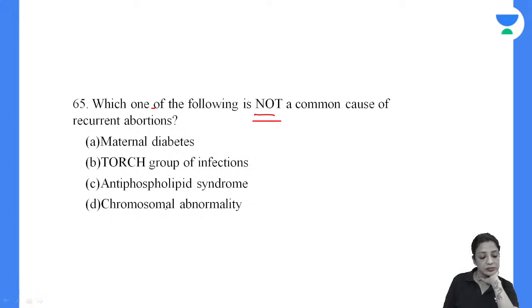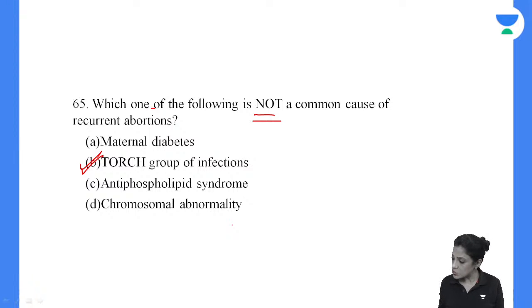65. Okay, we have A and B answer. So answer is B actually. TORCH is not supposed to cause recurrent abortion because first of all, the toxoplasmosis infections, they are very rare. Moreover, even if they happen, they will not cause recurrent abortions. It might be just one off because they get corrected on its own.